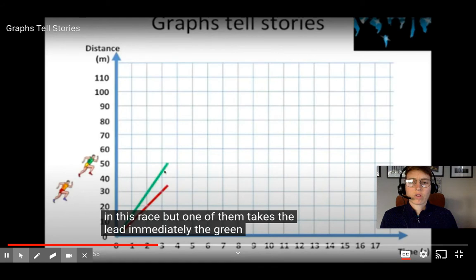So let's take a look at our graph. We have two lines, one for the green runner and one for the red runner. And the green runner is running faster. So what do you notice about these two lines? What's different between these two lines? This one is running faster, has a higher speed, and this red runner is behind, is running slower.